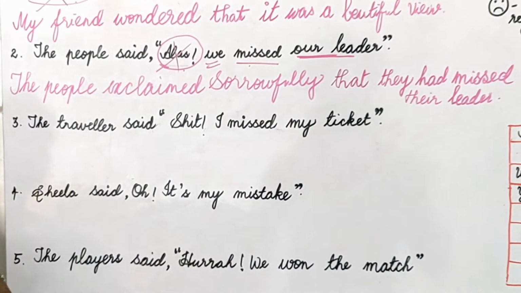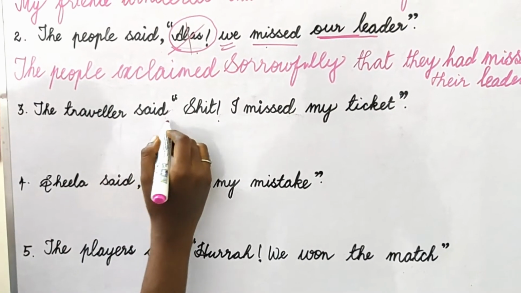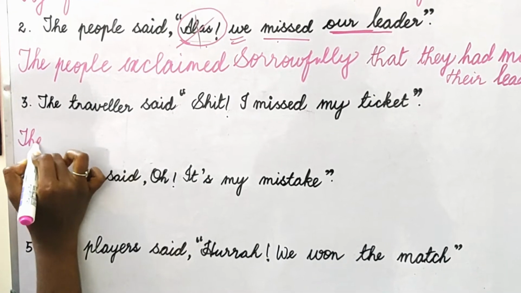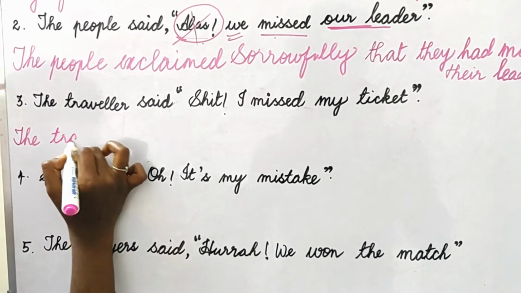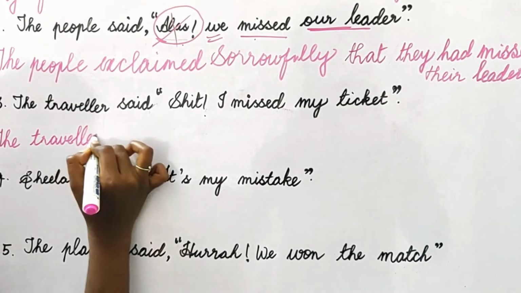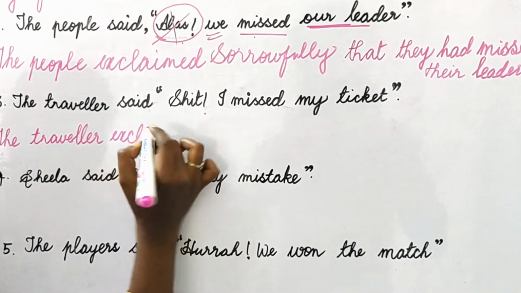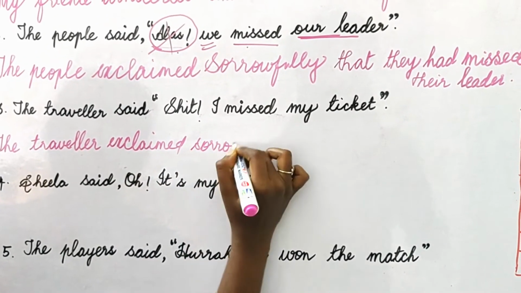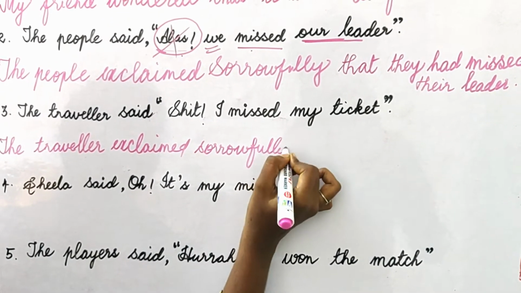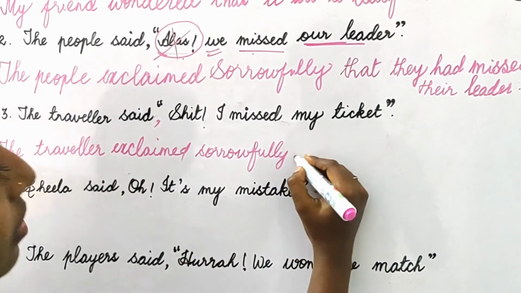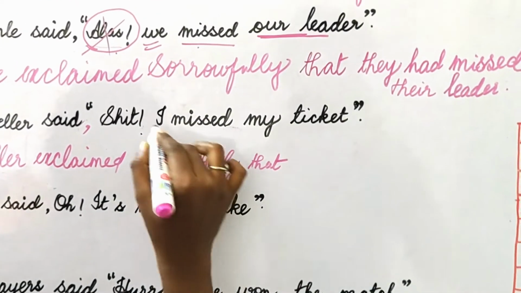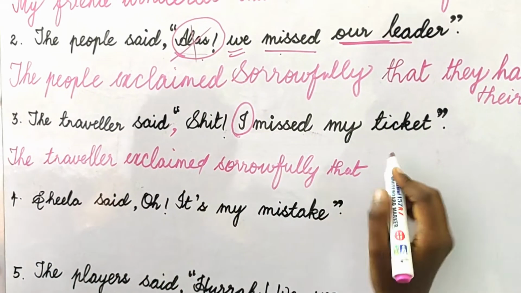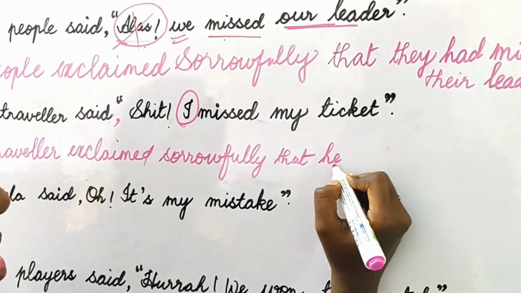Okay. Next one. The traveler said, "Oh no, I missed my ticket." So the same kind of sorrowful sentence. The traveler exclaimed sorrowfully. Then here comes the conjunction, isn't it? That. I refers to the traveler. It can be he or she. Okay. So I am taking it as he.